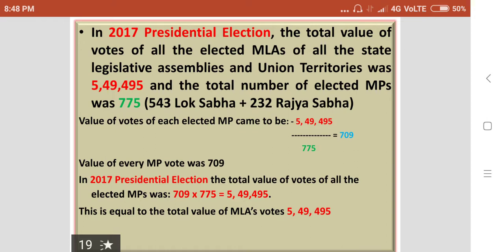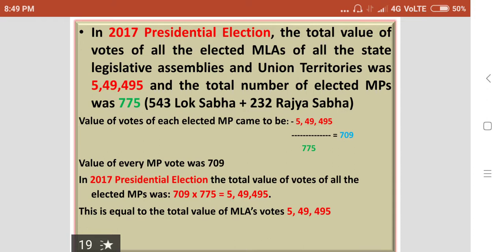The value of votes of each elected MP came to be 5,49,495 divided by 775. So then we will get the value of an MP vote. 709 is the value of an MP vote.